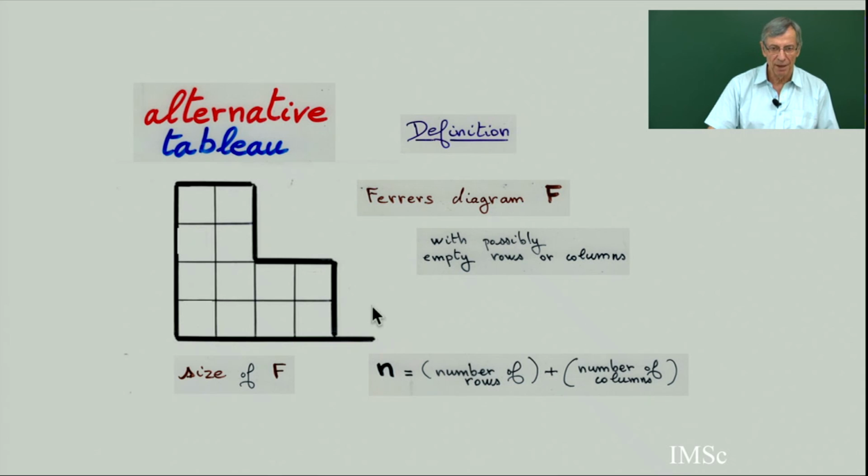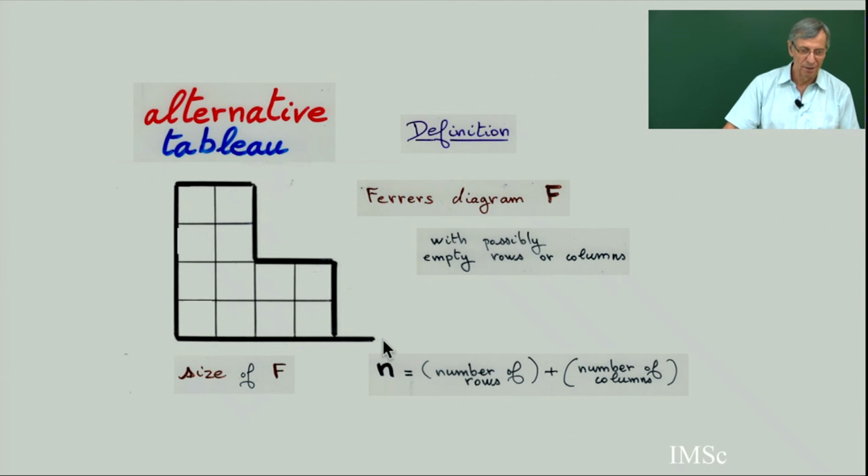Some row and column may be empty, the last column and the first row may be empty. The northeast border is any general path, any general word in going south and going east. And I will call n the total number of rows and columns. So n will be the length of this path, starting from this corner and going down to this corner. So it's the common length of the two paths, the northeast border or the southwest border. If you go this way, then this will also be n, the parameter n.